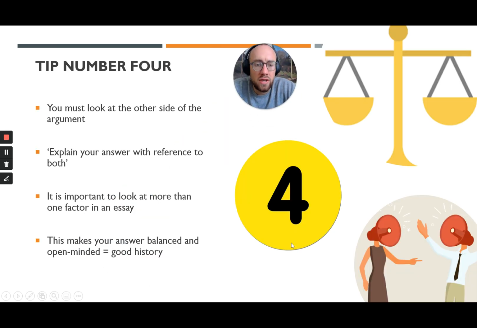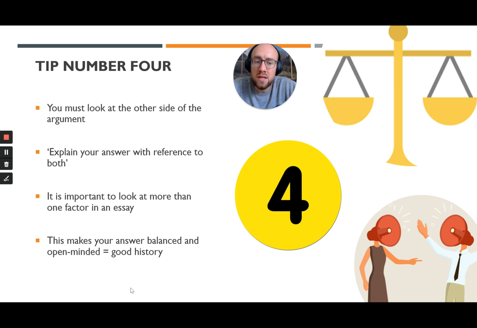Tip number 4, you must look at the other side of the argument. It is not enough just to look at X or just to look at Y. You must, as it says in the question, explain your answer with reference to both. It is therefore important to look at more than one factor. All right, and in this case, for the American paper, there are 2 factors. You only need to look at the ones that are in the question, but to get the top marks, you must look at both.